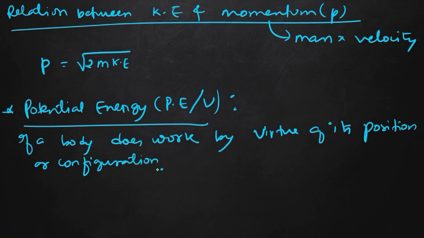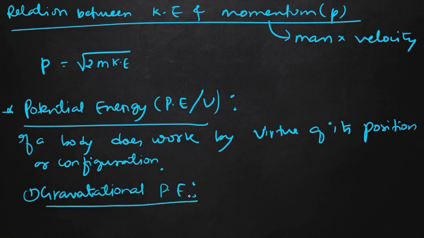We have different types of potential energy. The first kind is gravitational potential energy, which is the potential energy possessed by a body due to its position.